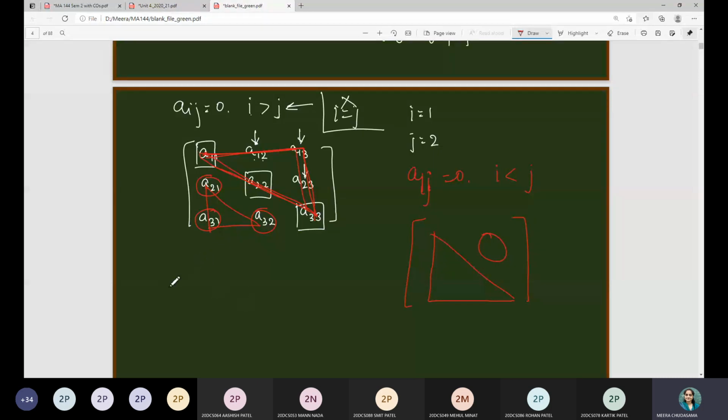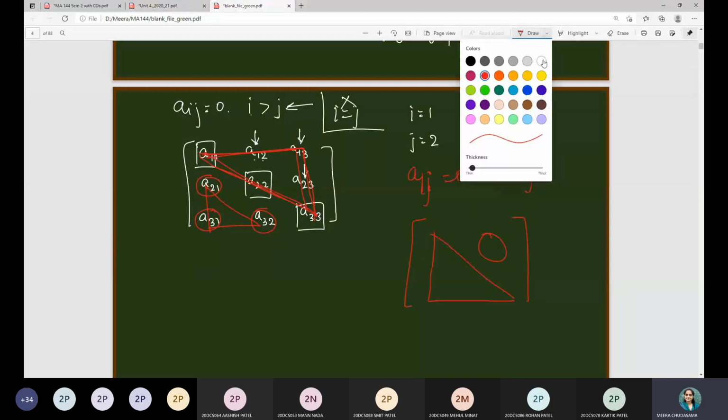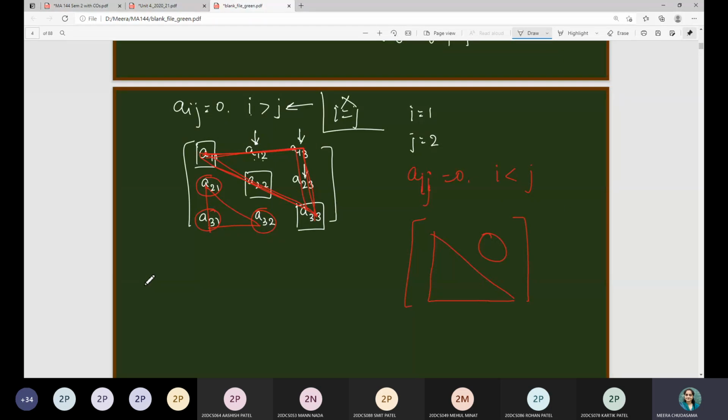Now, in the square matrix, when you choose the diagonal elements, so in general, suppose n cross n square matrix you are given. So in that case, you choose the diagonal elements, means A11, A22, A33, and so on. The last diagonal element will be Ann. If you consider the sum of all these elements, then it is termed as trace of A. Notation for it is tr(A).